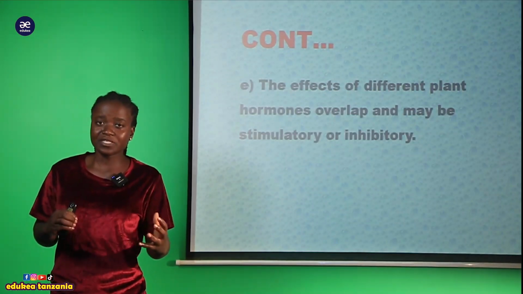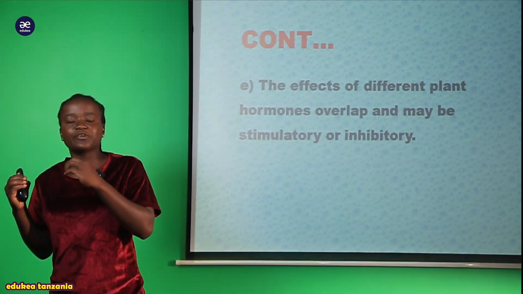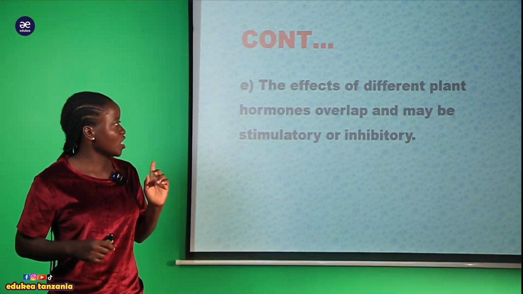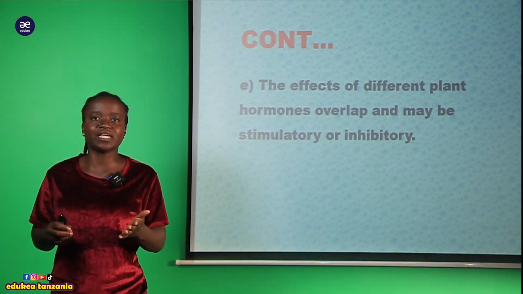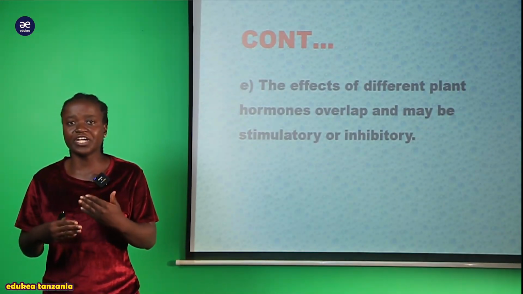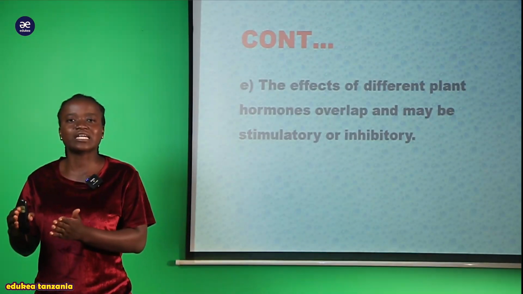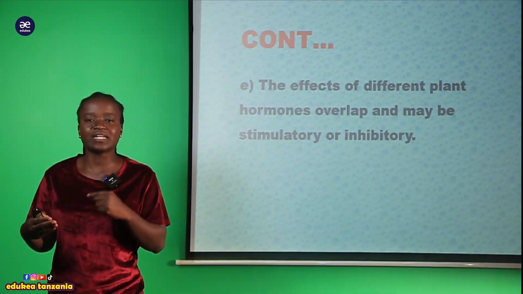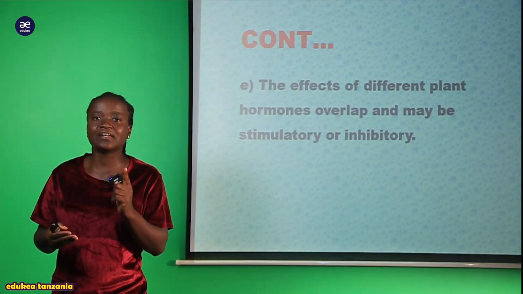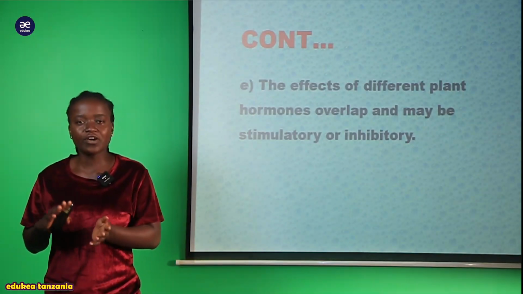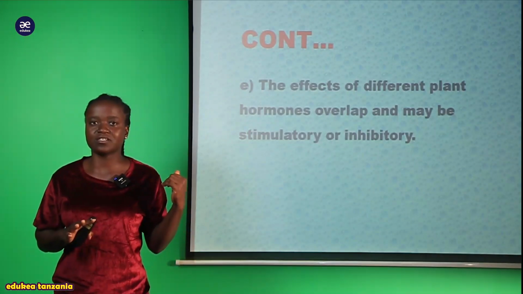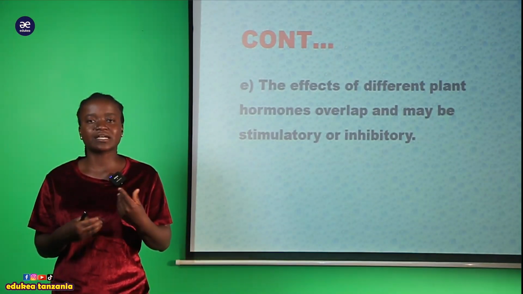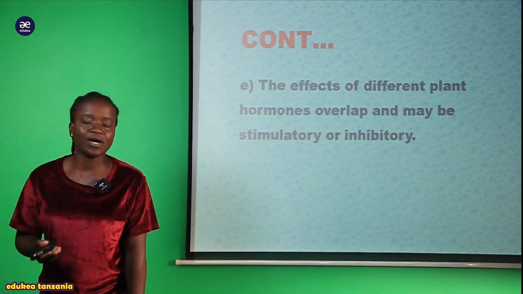For example, the auxin hormone can collaborate with the gibberellin hormone to provide one response. But also those responses can be either stimulatory or inhibitory. That is, they can work together to provide one response, and also they can work in opposition to one another to provide one response. We are going to see more further what inhibitory and stimulatory mean, and how these hormones work together so that they bring only one effect or one response within a plant.